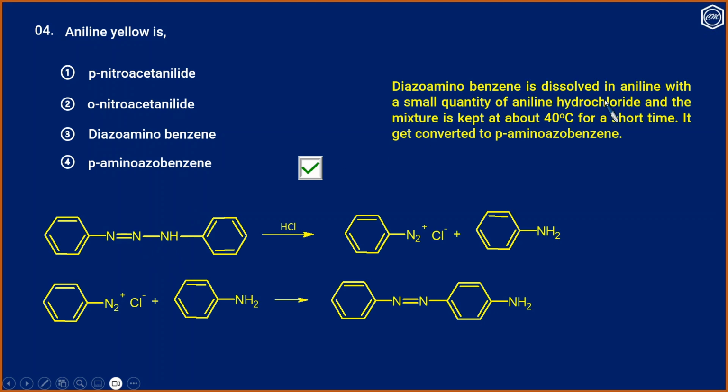Diazoaminobenzene is dissolved in aniline with a small quantity of aniline hydrochloride, and the mixture is kept at about 40 degrees Celsius for a short time. It gets converted to para-aminoazobenzene.